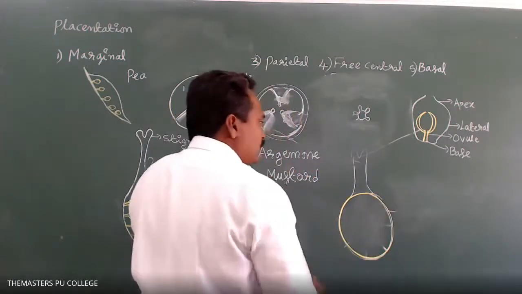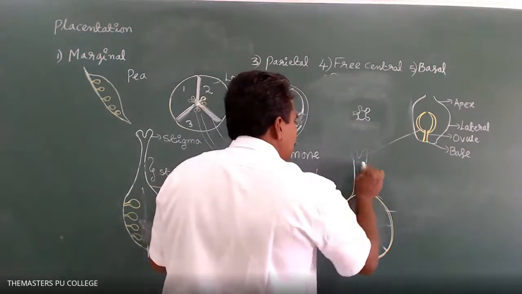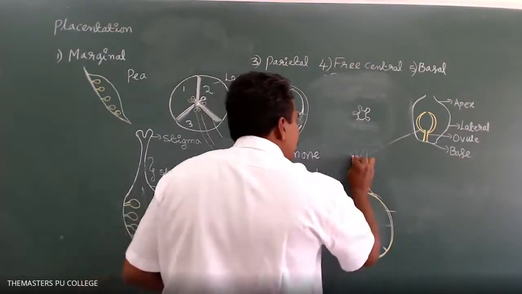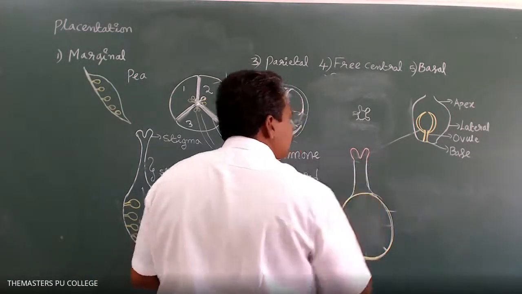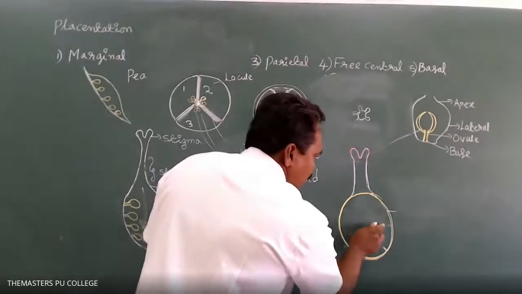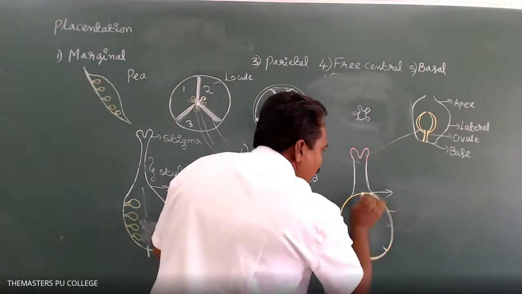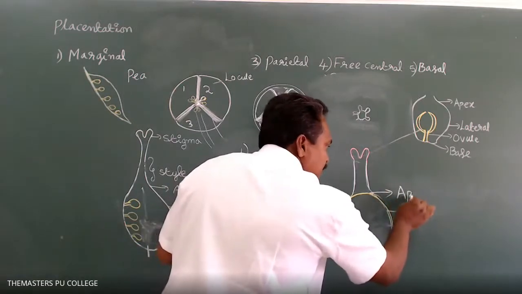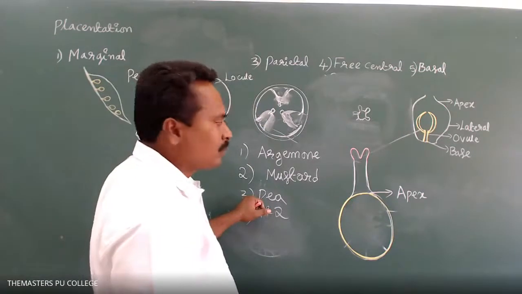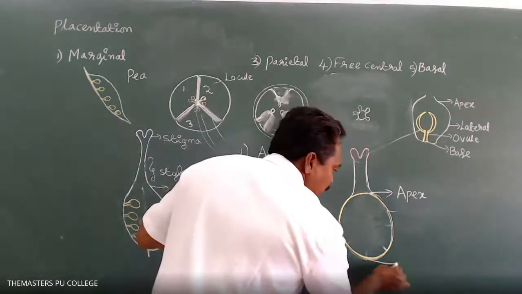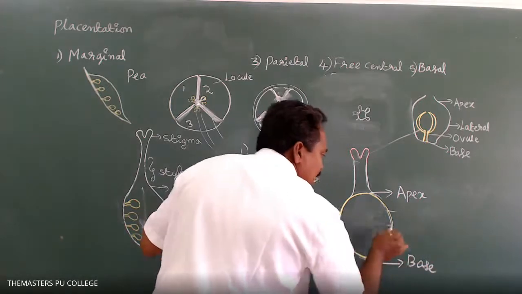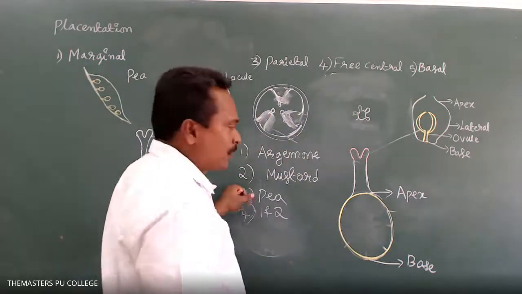Ovary. Stigma. Right? So, in the ovary, this is the apex, the terminal region, the apical region of the ovary; this is the base of the ovary; and this is the lateral side, the margin of the ovary.